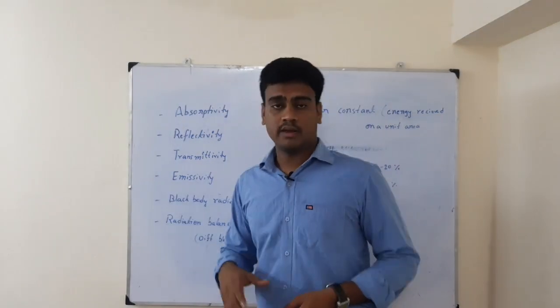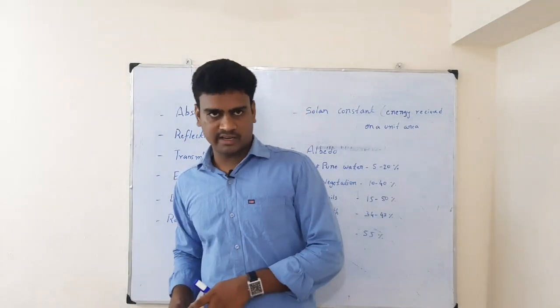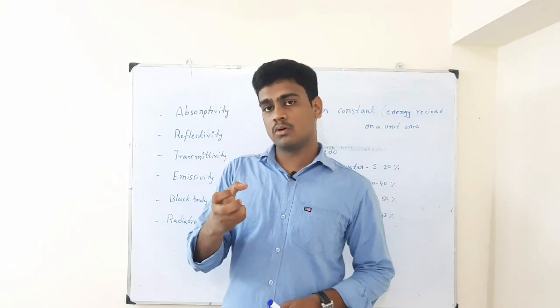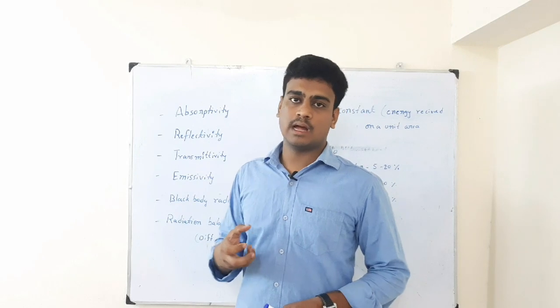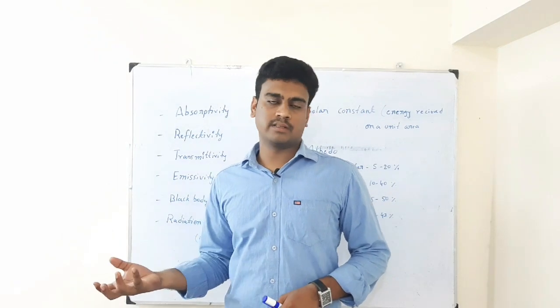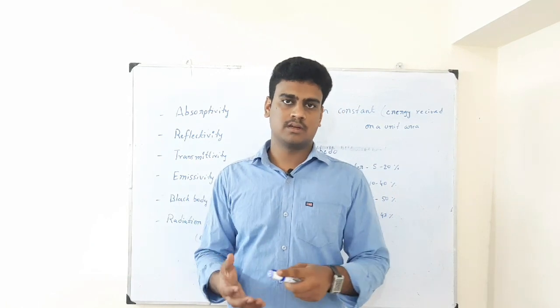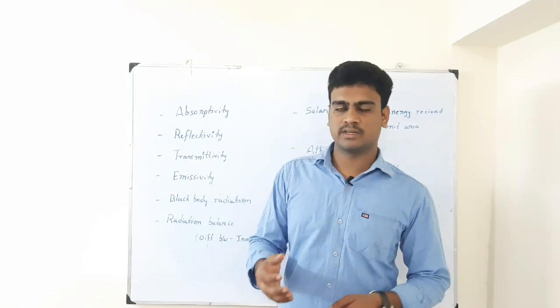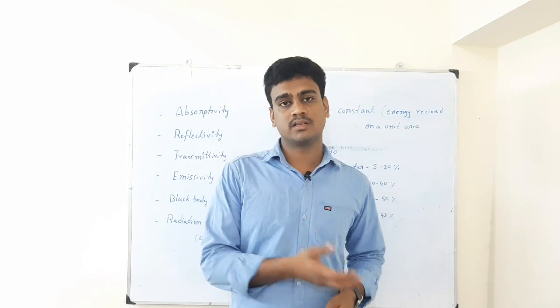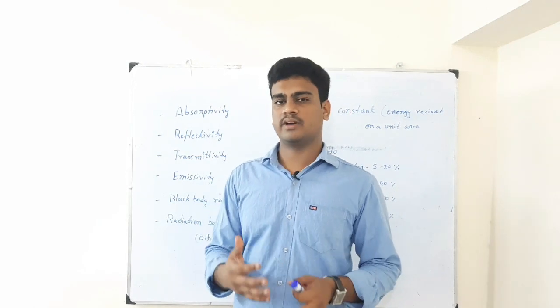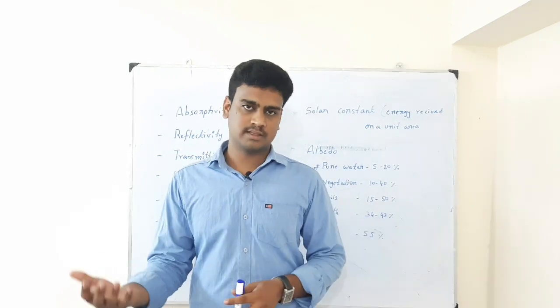If we compare white color and black color, black receives more heat compared to white. That is the reason why in summer people ask us to wear light colored dress, but in winter they ask us to wear dark colored dress. Dark color always creates heat, while white color reflects heat.